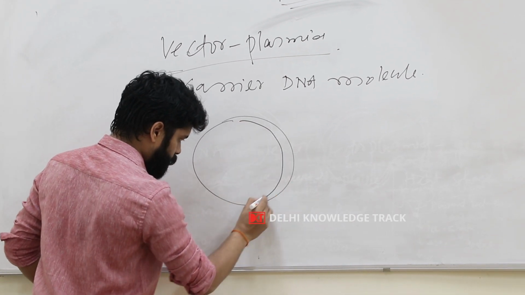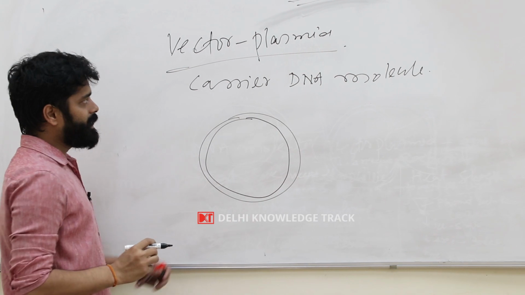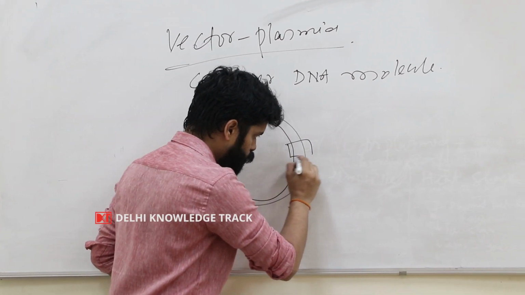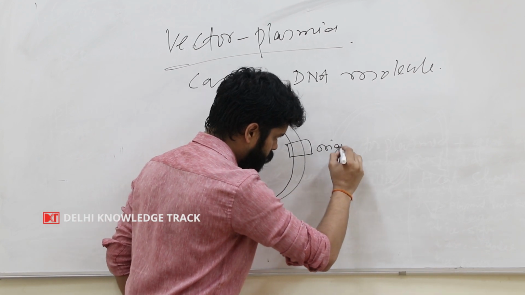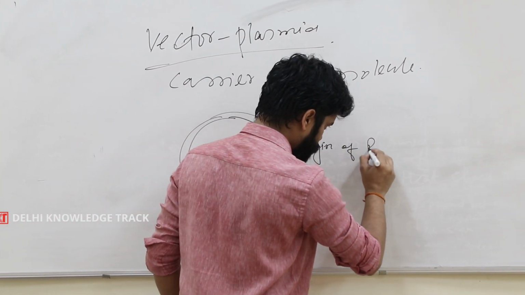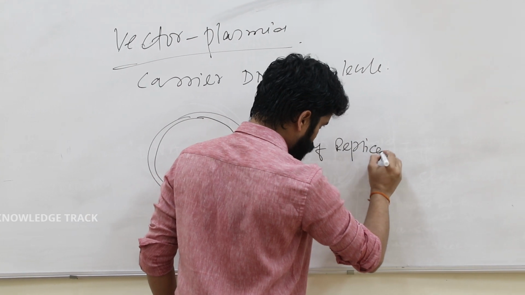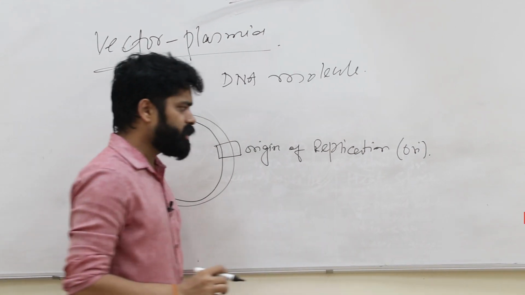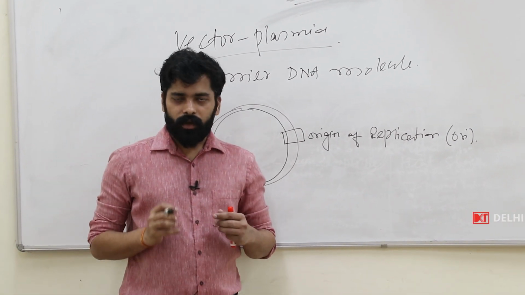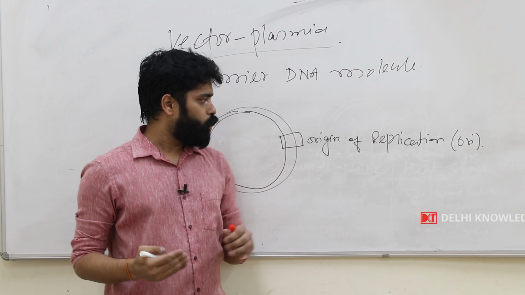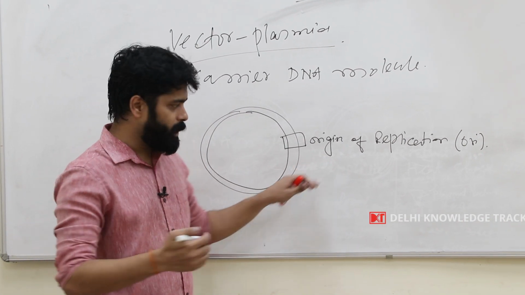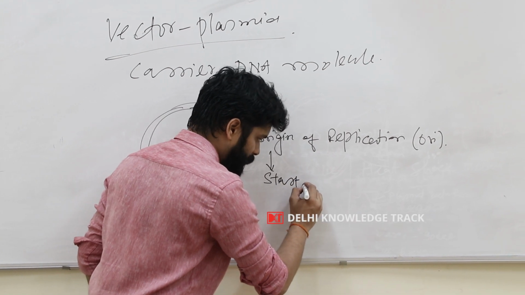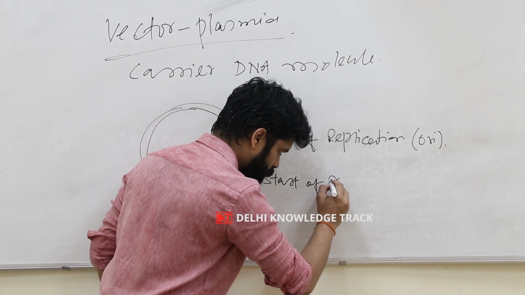If it is a circular vector plasmid, then it will have a sequence known as the origin of replication, or in short it is called ORI. Origin of replication is basically a sequence which is required to start. Origin means start of replication. It is a site where the replication starts.